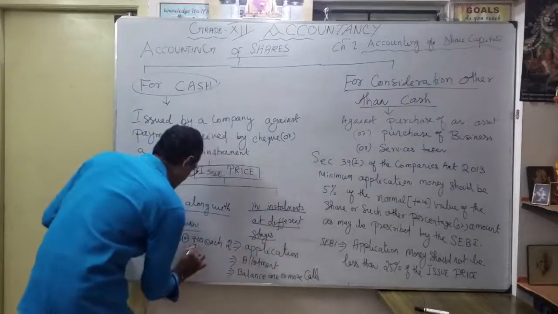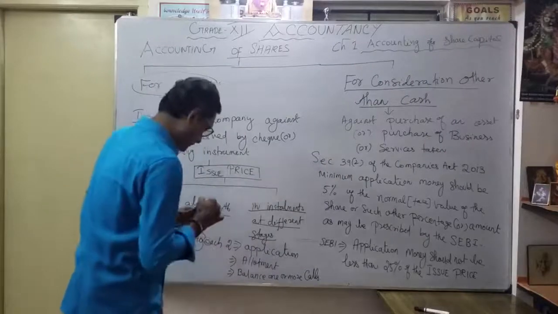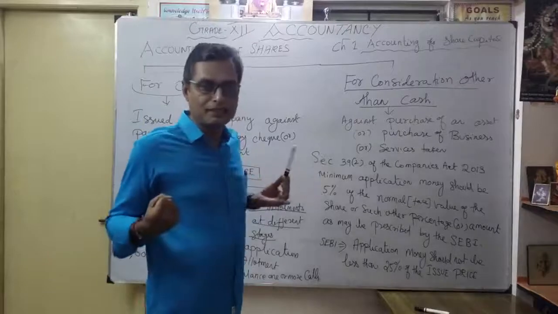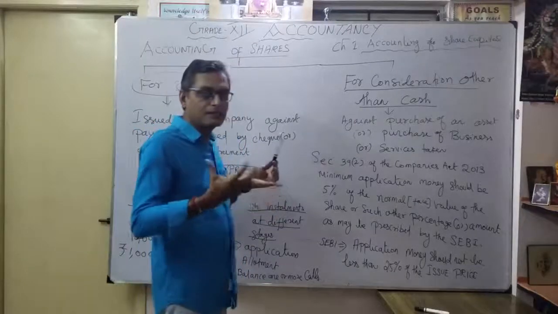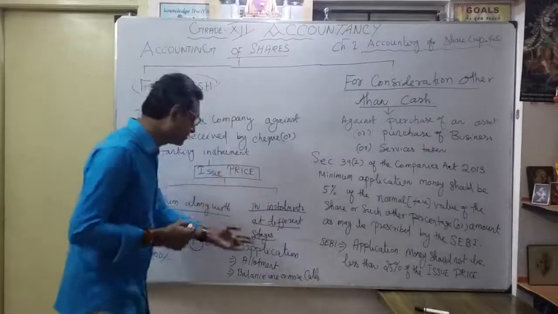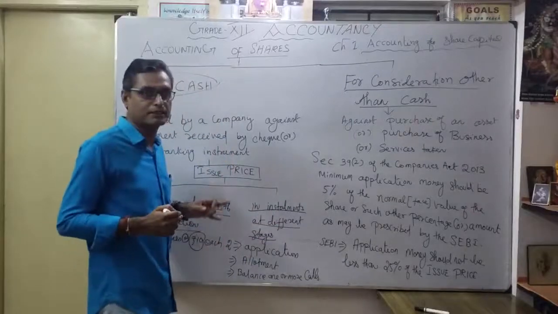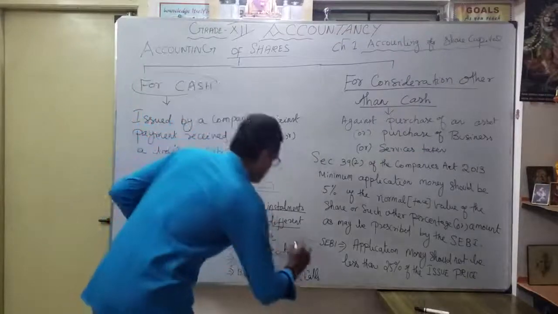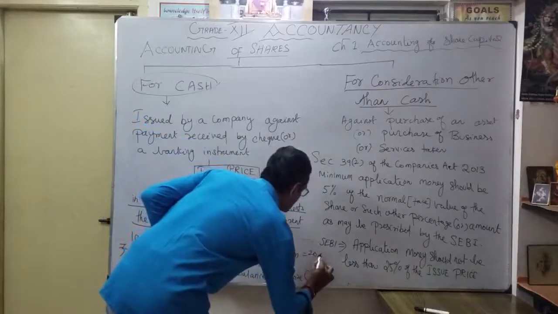For the same 10,000 shares of 10 rupees, I am not getting the entire money as a lump sum; I get it at periodical intervals in different stages. One is the application: 10,000 into 2, so first I will get 20,000.